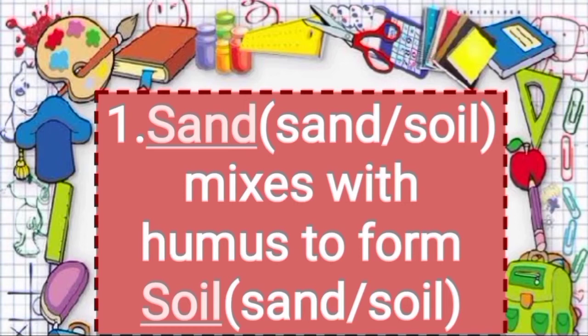As you know, after the process of weathering, the fine powder, which is known as sand, mixes with the remains of dead plants and animals, which is called humus, and minerals, and soil is formed. So the answer is: sand mixes with humus to form soil.